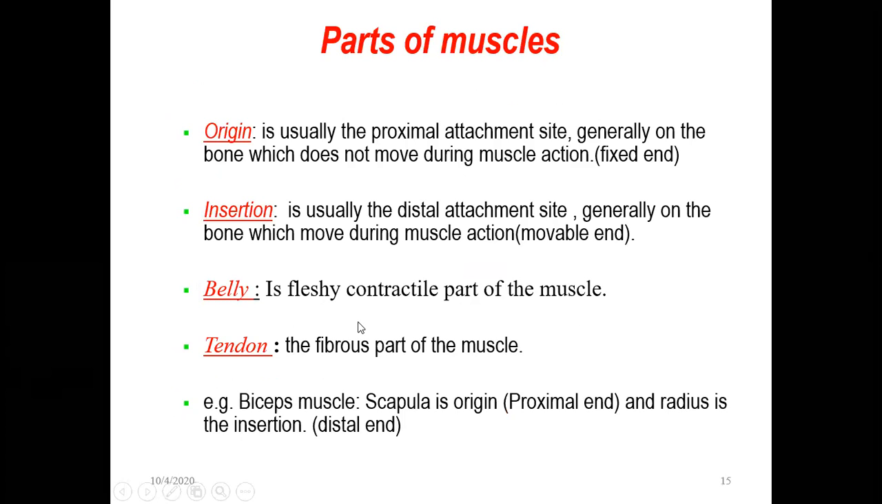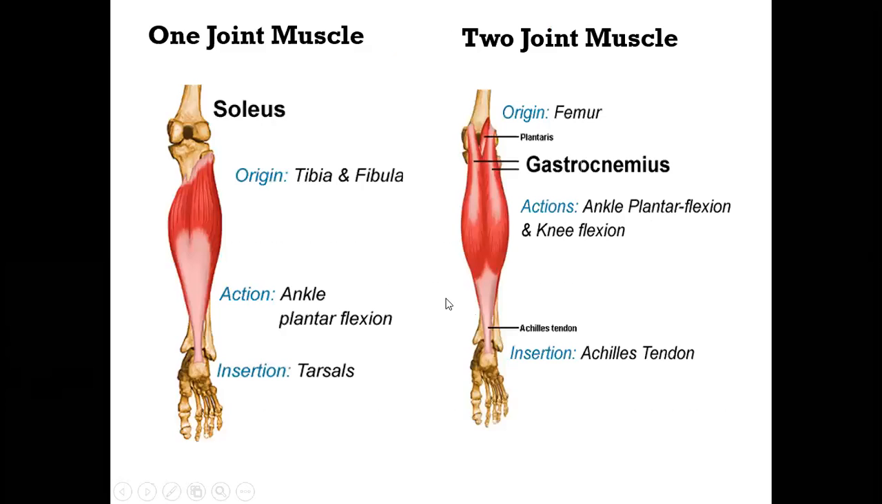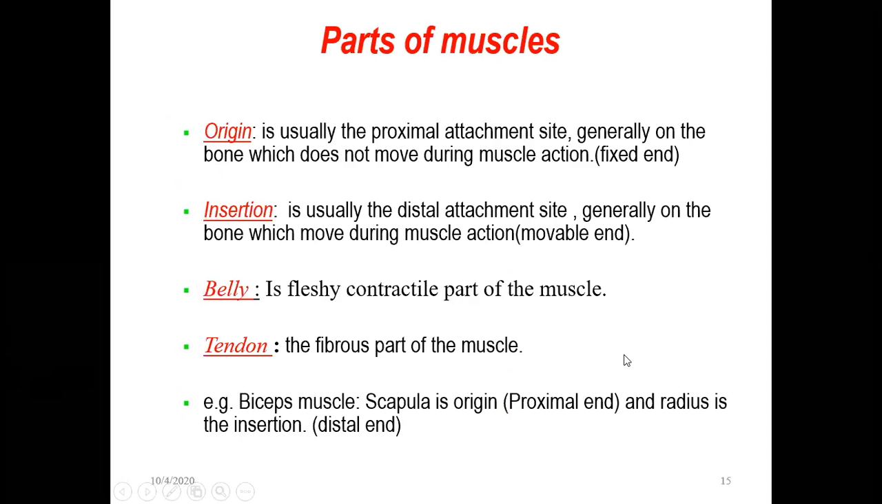Belly is the fleshy contractile part of the muscle. This part where there is full muscle. In this muscle here you can see this is the gastrocnemius muscle. So this thick muscle, this is called the belly. The origin of this muscle is from the femur. So this is the attached part. It doesn't move, but the insertion part here will move. Okay, so the origin, insertion, and belly.